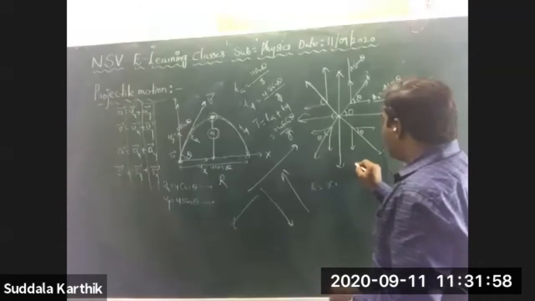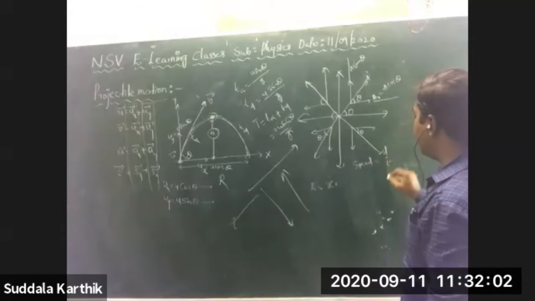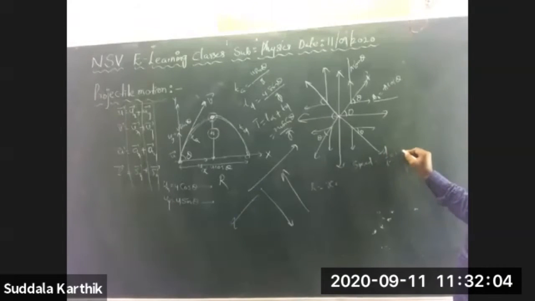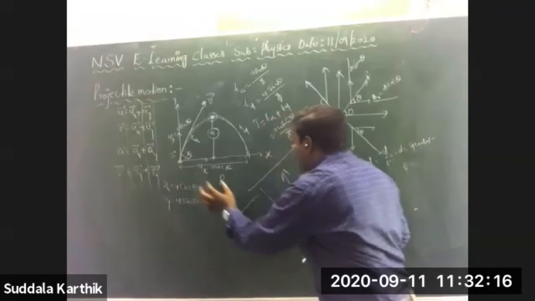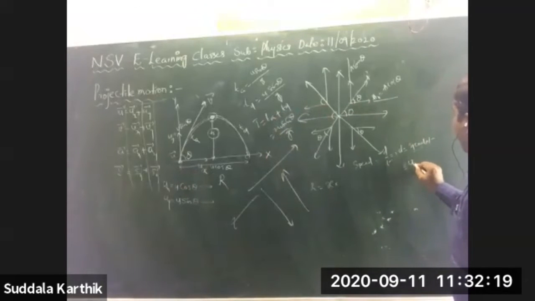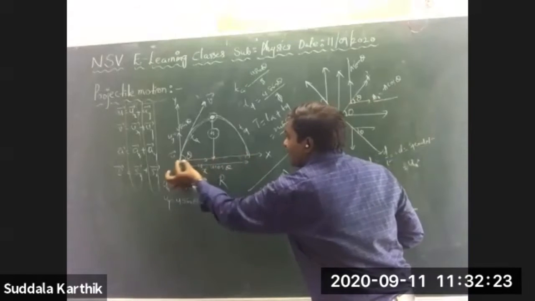You know that speed equals distance by time, but I want to calculate distance, which is speed into time. The speed here is the horizontal speed, which is ux. So x equals ux into the time it takes from here to here.